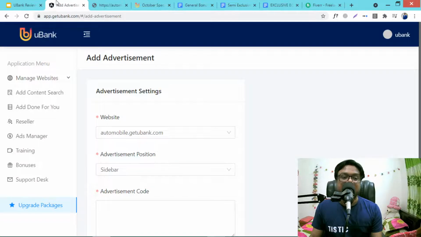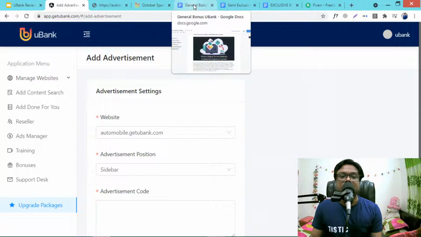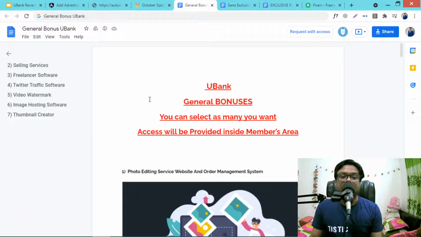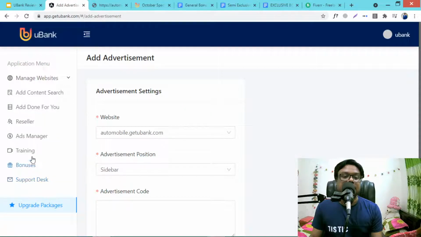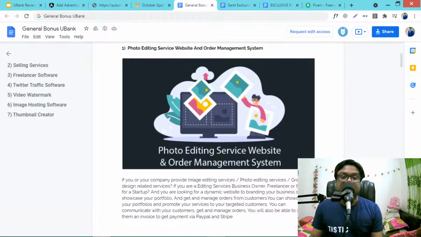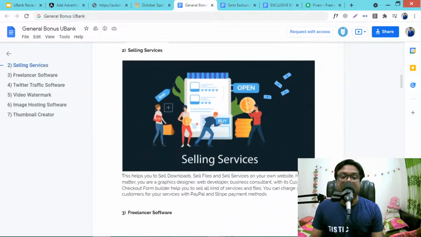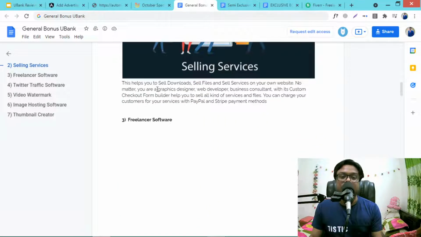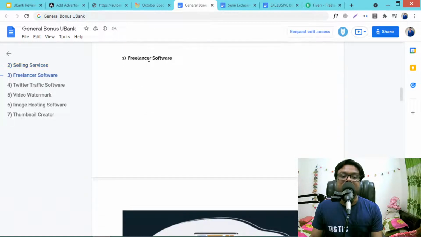So this is fantastic. So these are the general bonuses. You will get these bonuses, and this is the vendor special bonus. You can select as many as you like. Photo rating service website, order management system, selling services. You can sell downloadable files, sell services on your own website. This is freelance software.